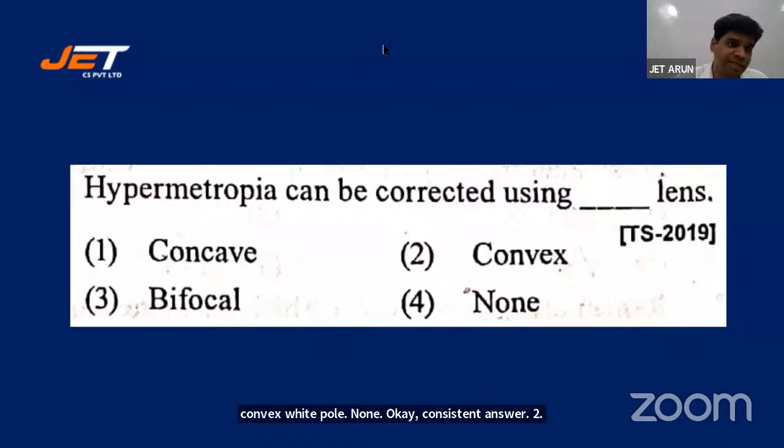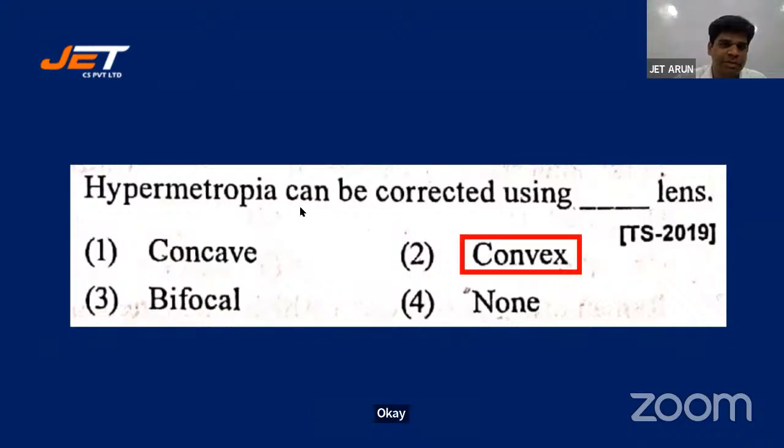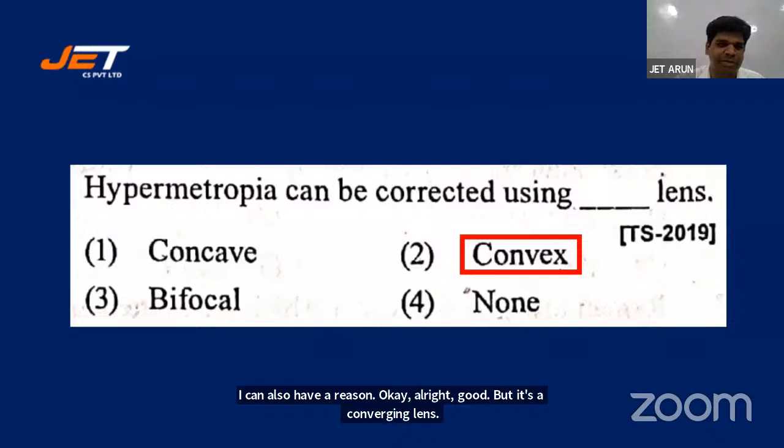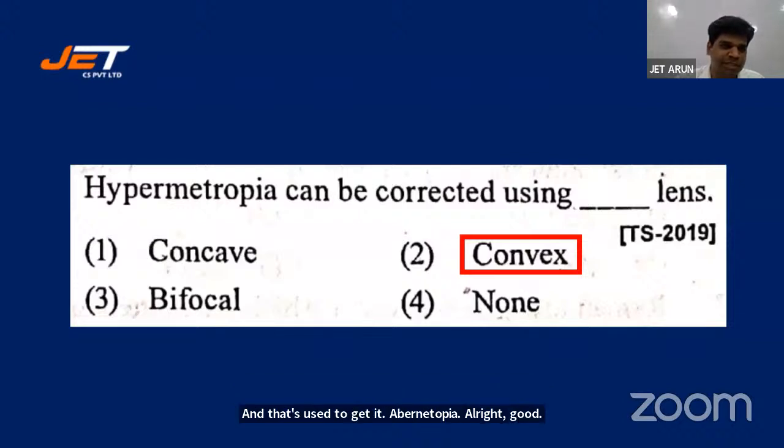Let's see what is right. 2 is again right. Everyone is right this time. Okay, Akhil also has a reason. All right, good. That it's a converging lens and that's used to correct hypermetropia. All right, good everyone. Shruti also says 2. Saiteja says 2. All right, done. Good, let's go for the next one.